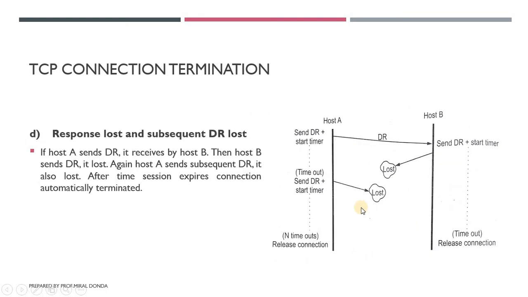But in this case, that newly created packet is also lost. So what happens in this type of situation? If host A sends a datagram packet and it is received by host B, then host B sends a datagram and it is lost. Again host A sends a subsequent datagram packet to the server and it is also lost. After the session time expires, the connection is automatically terminated.